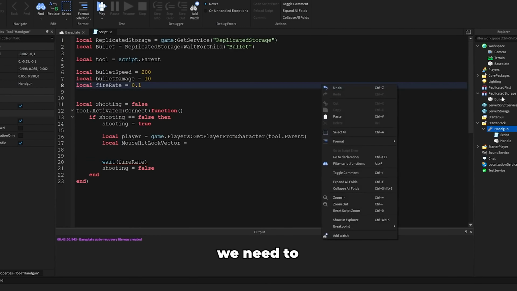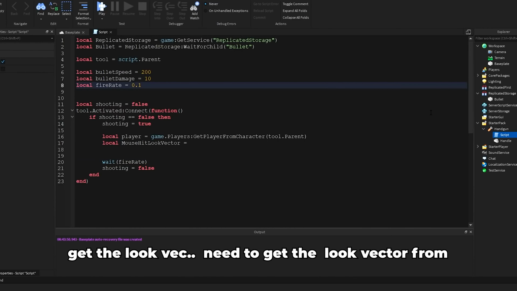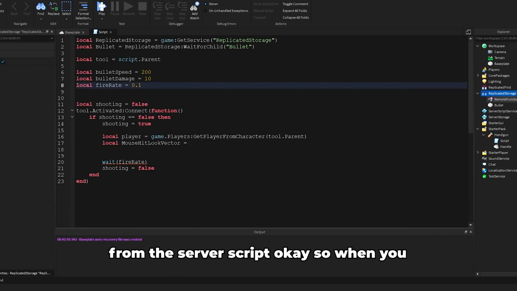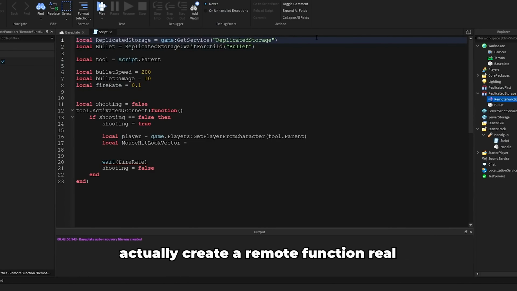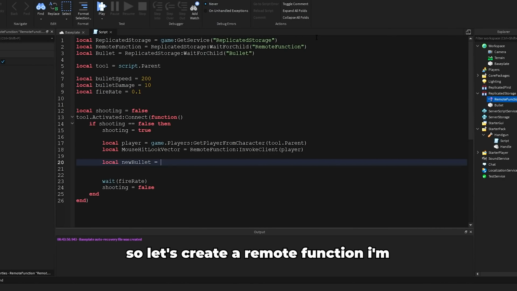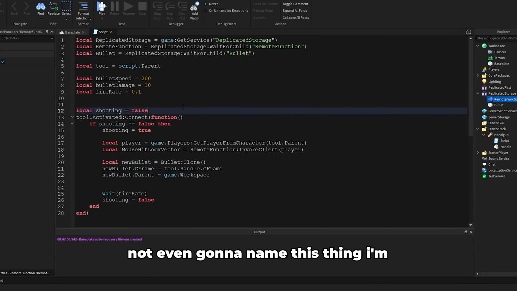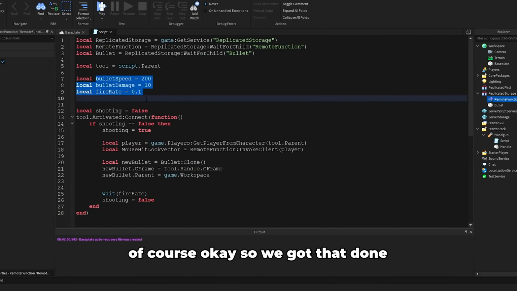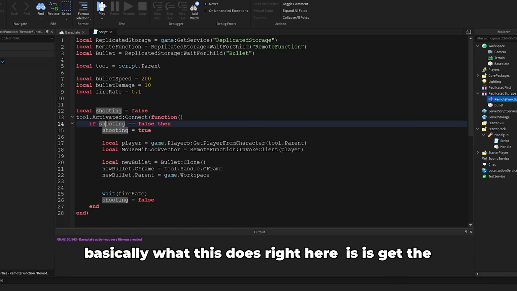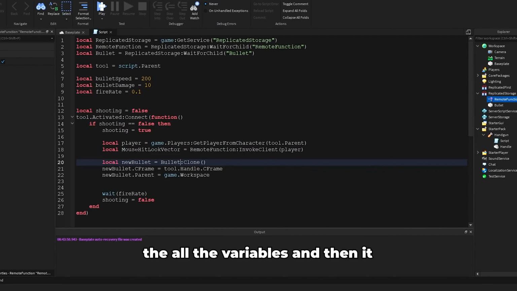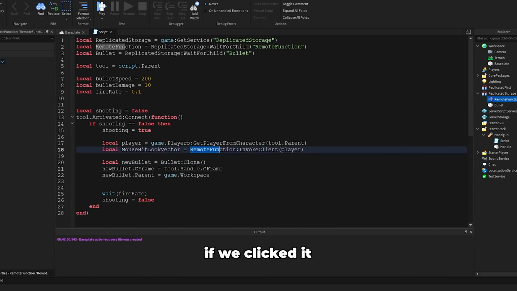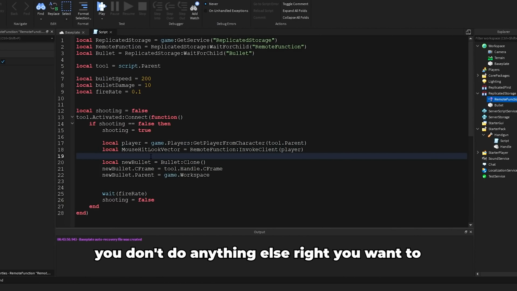Okay, we need to get the look vector from the mouse, but we can't get it from the server script. So we actually create a remote function real quick. I'm not even gonna name this thing. I'm literally just gonna let it get the bullet. Okay, so we get that done. What this does right here is gets all the variables and some quick values, and it checks to see if we clicked it, and if it's shooting, then you don't do anything else.